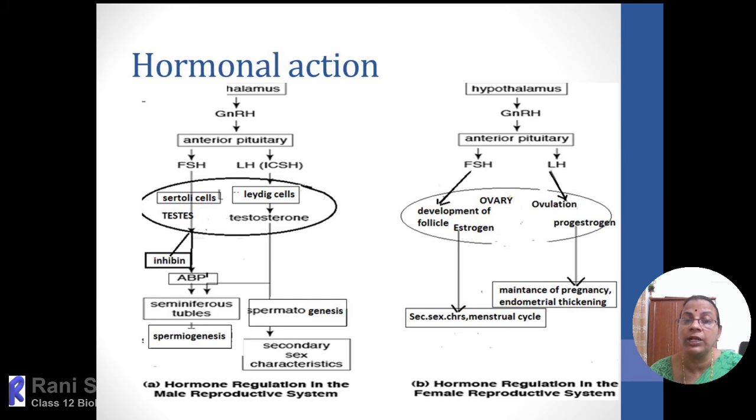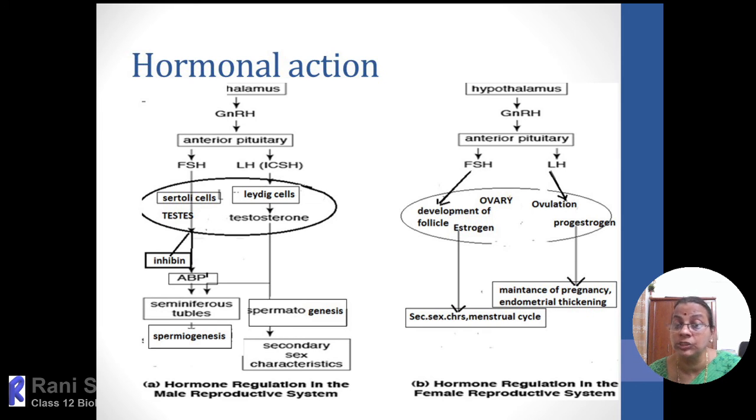FSH and LH will act on the gonad, that is the ovary, and FSH will help in the development of follicles. The primary follicle within the ovary will develop into the secondary follicle, tertiary follicle, Graafian follicle, and then immediately there will be a sudden increase in LH, luteinizing hormone.